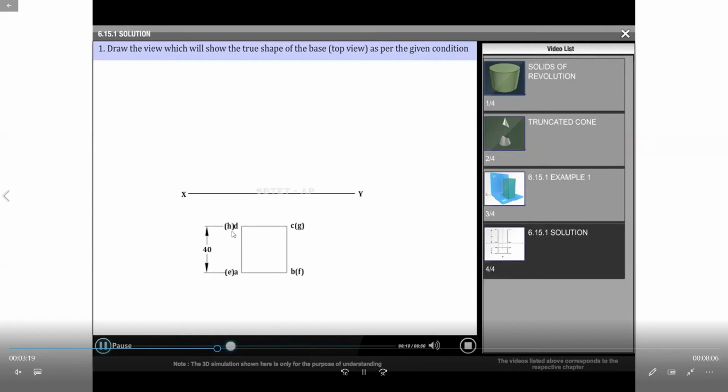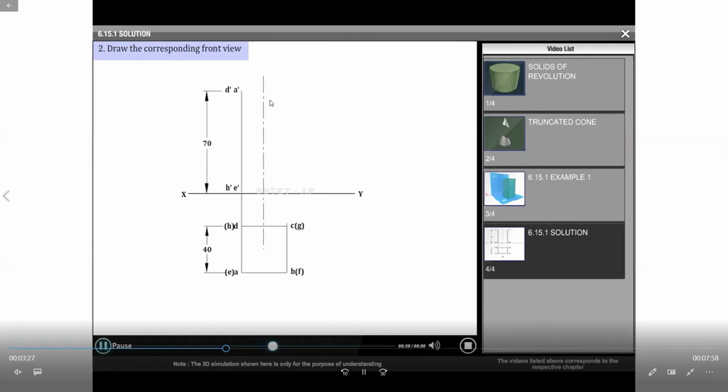We draw the top view first, a square of 40 mm side, and the axis height is 70 mm. This is the axis height. It is the front view on HP. That's why we draw it on HP in the reference line. This is the first problem. This is the front view and top view.